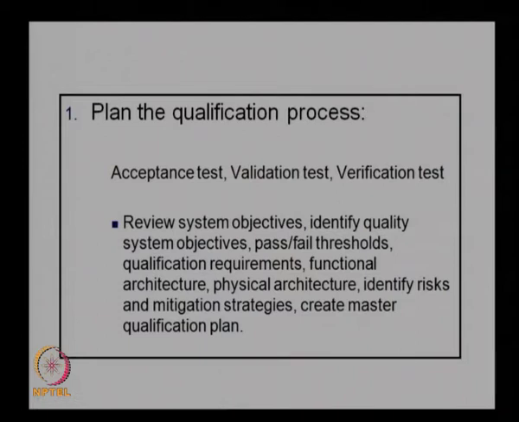In planning the qualification process, we look at the system objectives. We identify what the requirements are in the system objectives. In one of the earlier lectures we discussed how to identify the system objectives, and then use these objectives to define the system requirements. As well, we look at the hierarchy of the objectives. So, in the qualification planning also we need to start with the system objectives, that is, what the system is supposed to achieve, and based on that we will look at the objectives needed, and then these objectives again become a baseline for the qualification process also.